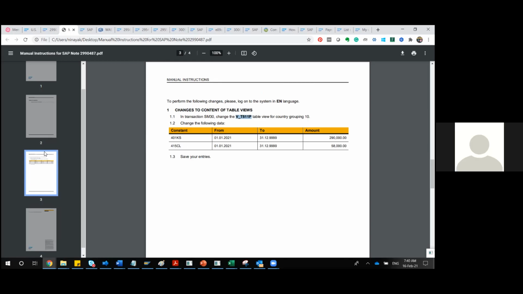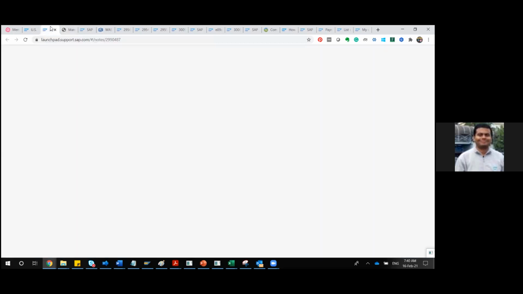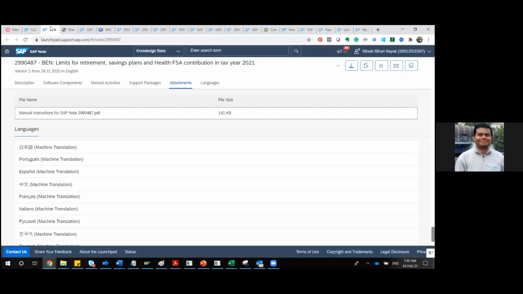So this is the kind of change you make as a functional consultant. This is one of the things I told you. Mostly in the case of benefits you'll be getting this, but most of the US tax related things are sorted. PSI takes care of that, so you do not have to worry much about it. But as for testing, you have to test everything.